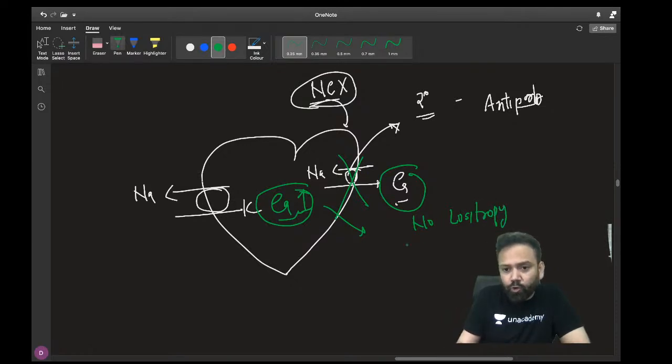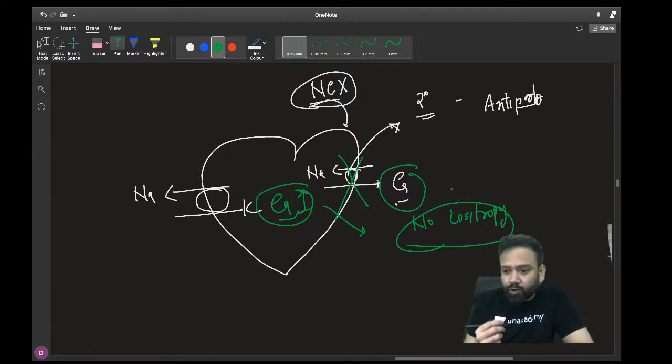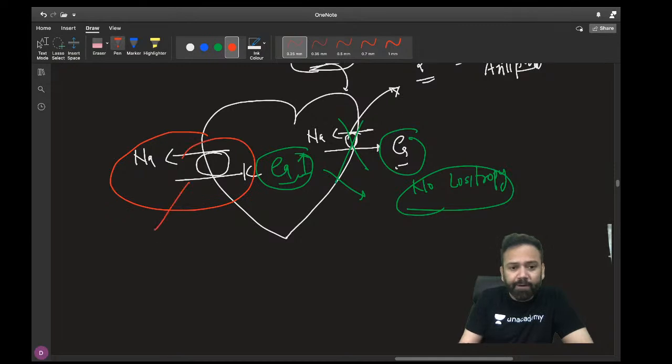There will be absolutely no lusitropy, or you can say there is no relaxation of the ventricle. Yes, increased contraction, and that is the property digitalis is exploiting.